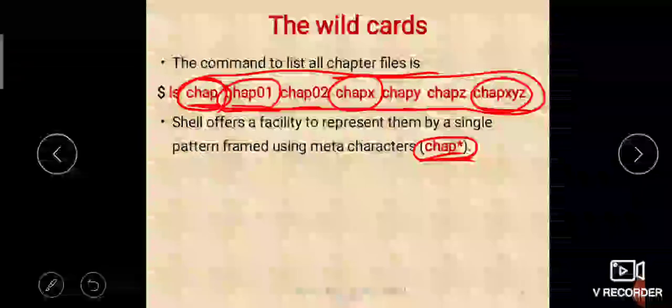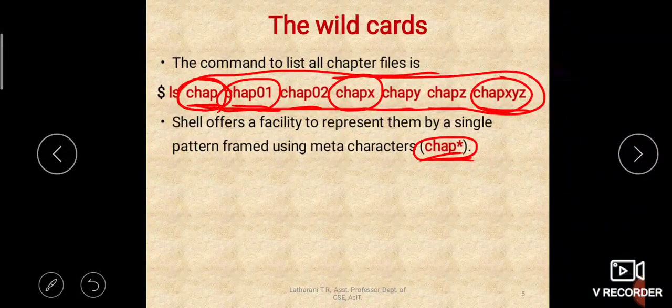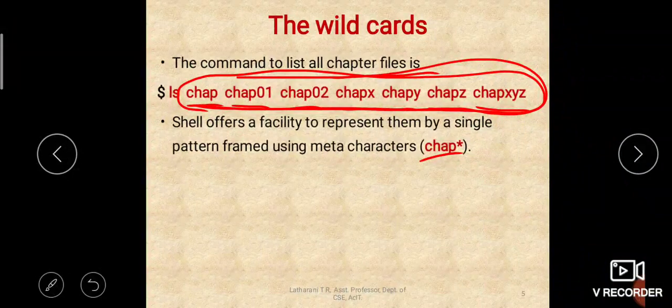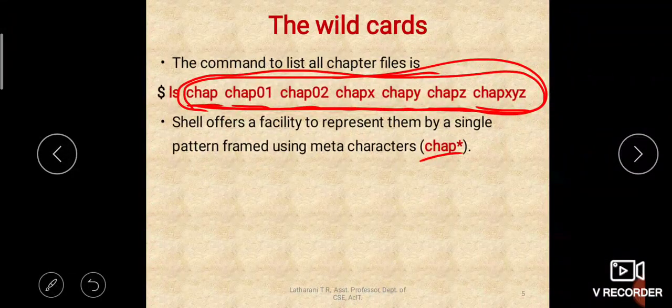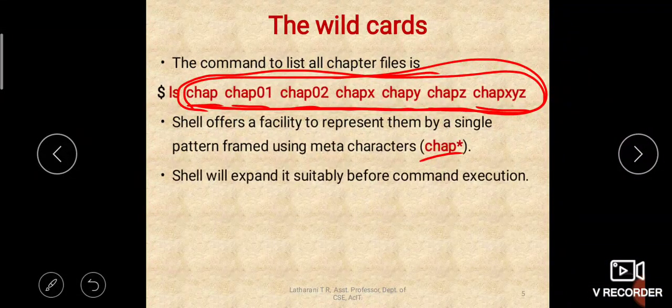That is how we use the meta characters for writing a pattern to be matched when writing the command. Is it clear? So now chap star will list all these files which start with chap and are followed by anything or nothing. Star is a meta character, and the shell will expand it suitably before the command execution.